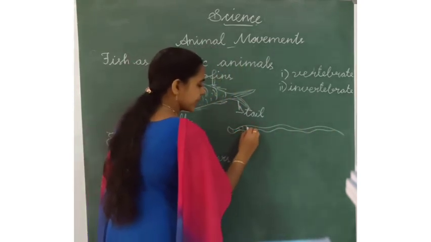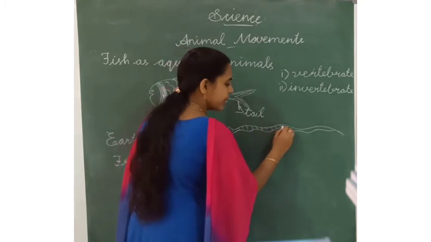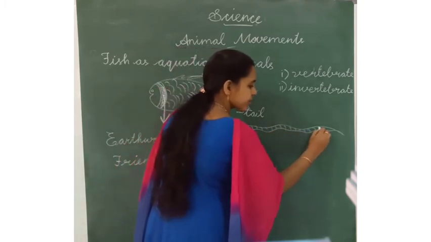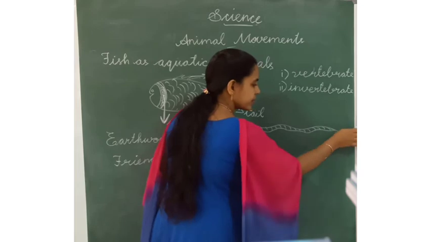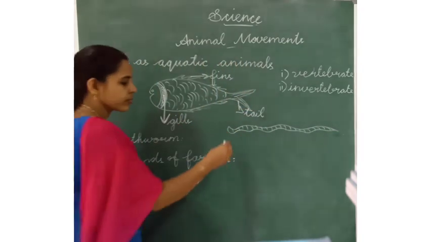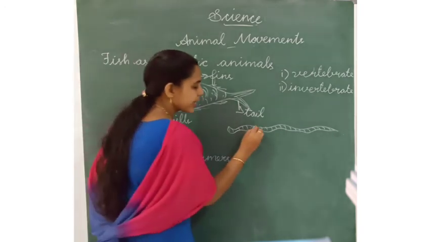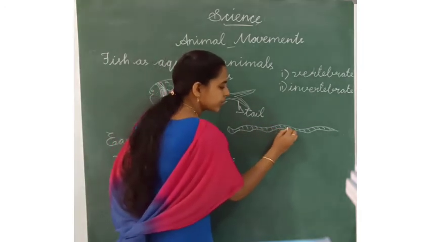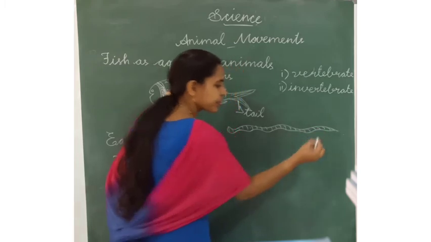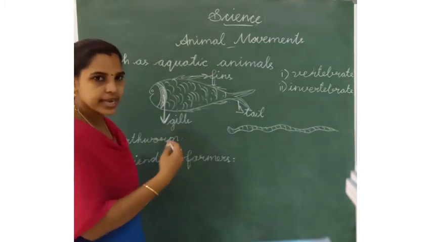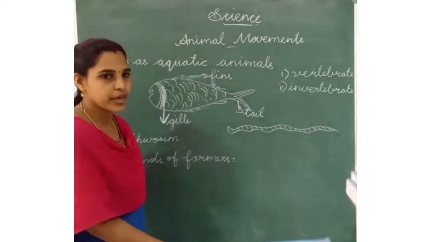So you can see the earthworm's body is like segments. Through their skin, the earthworm breathes air in and diffuses out the carbon dioxide.